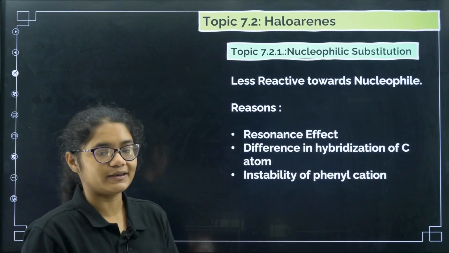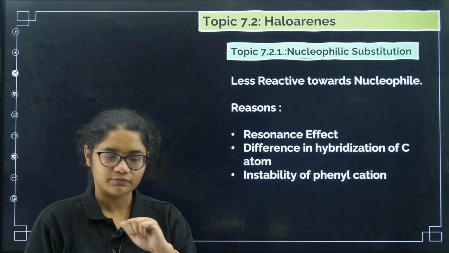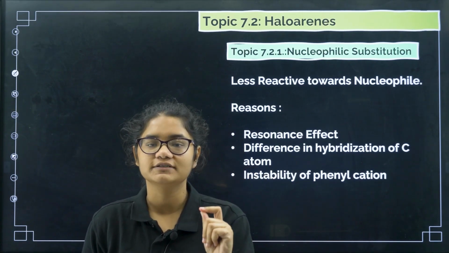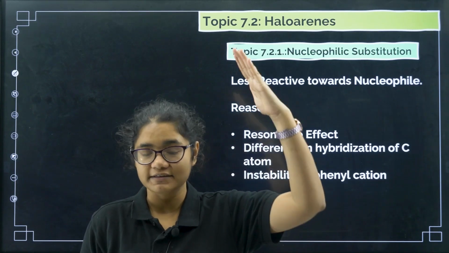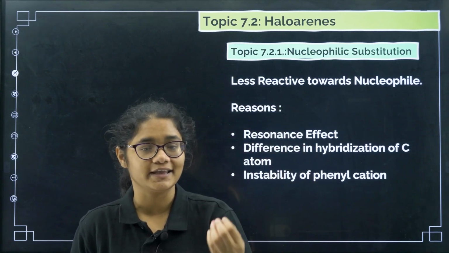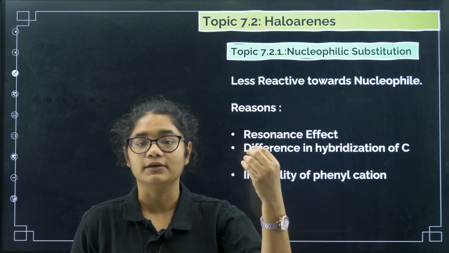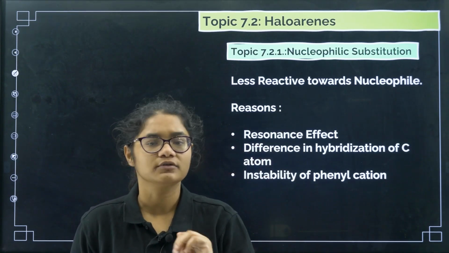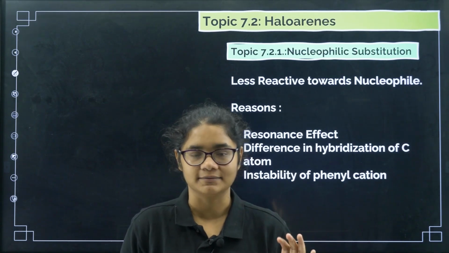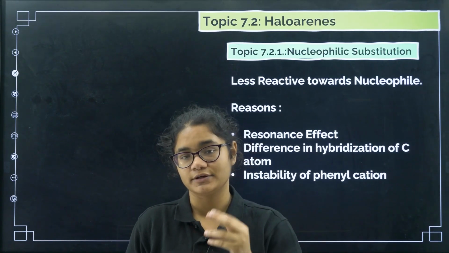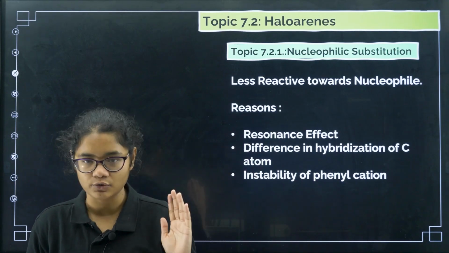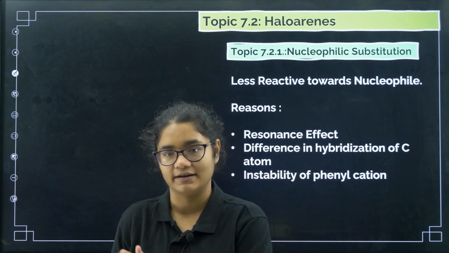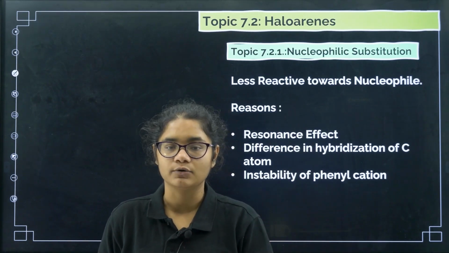Now we will go to the reactions of haloarenes. We are done with haloalkane reactions. What were the reactions? Let us have a quick revision. First is nucleophilic reactions, under which we saw many nucleophiles: AgCN, KCN, H2O, OH minus, then KNO2, AgNO2, then LiAlH4. All these are nucleophilic substitution reactions, which are of two types, SN1 and SN2. We saw their differences. For SN2 the order is primary, secondary, tertiary; in SN1 it is 3 degree, 2 degree, 1 degree.